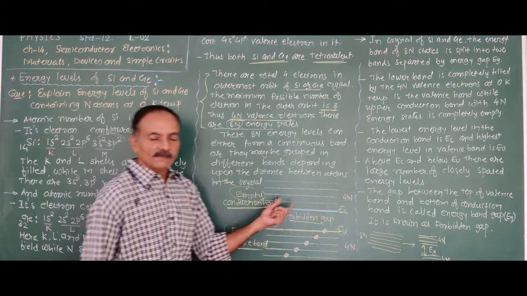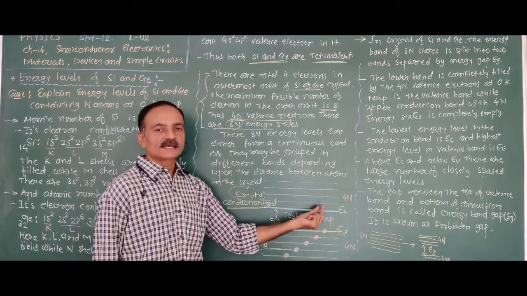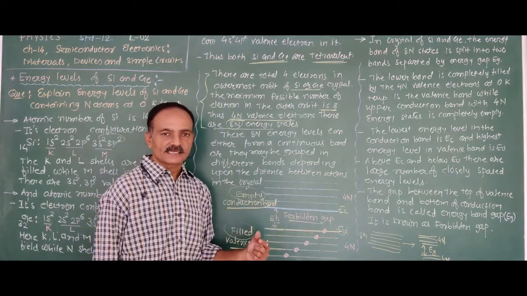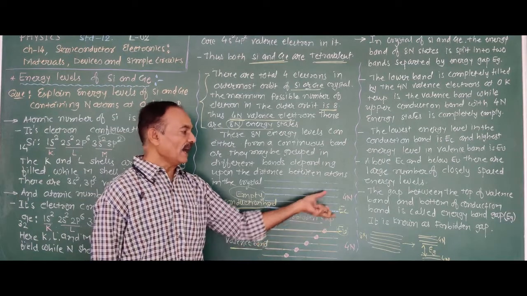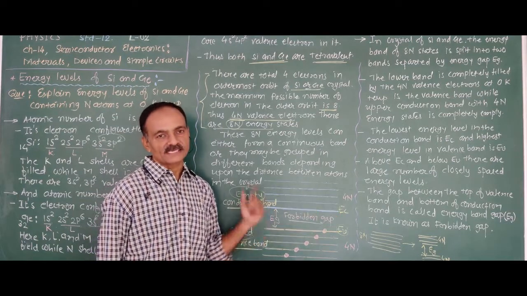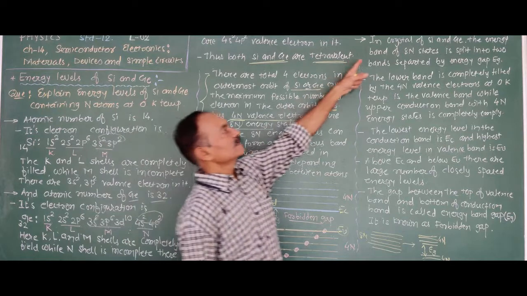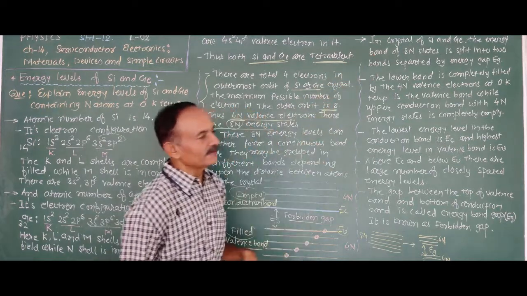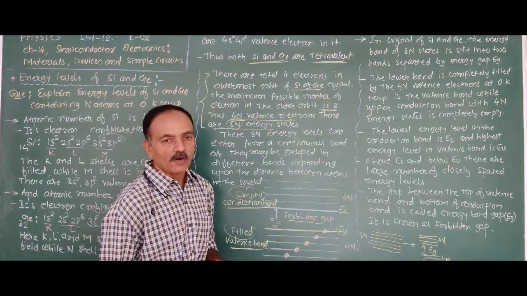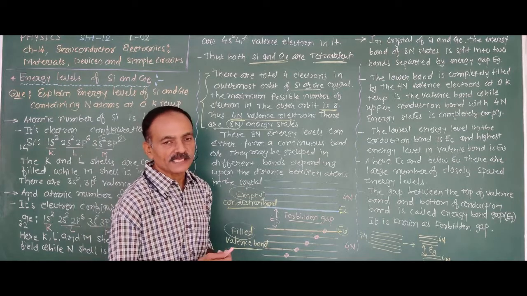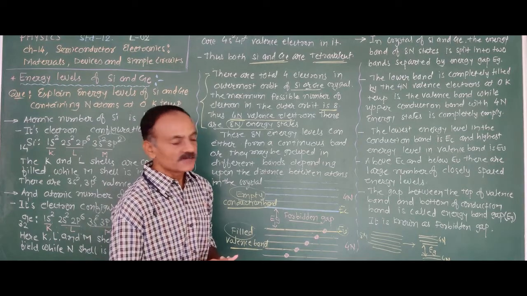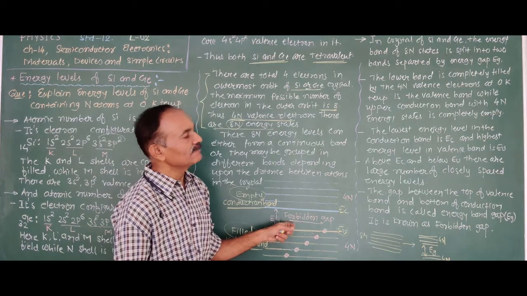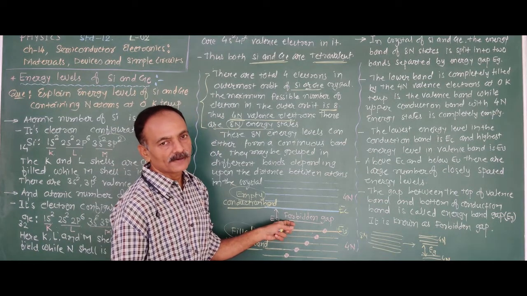For germanium and silicon crystals, the 8n energy states are divided into two bands. In the crystal of silicon and germanium, the energy band of 8n states is split into two bands separated by an energy gap.